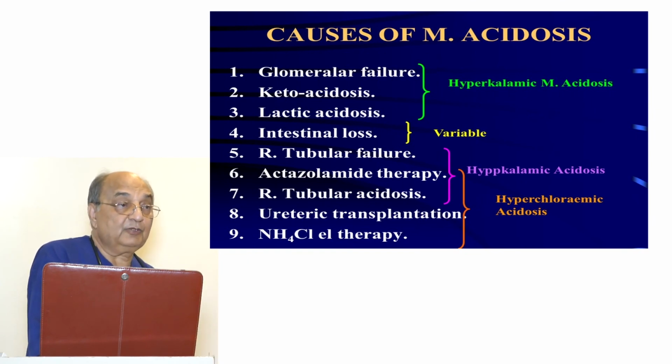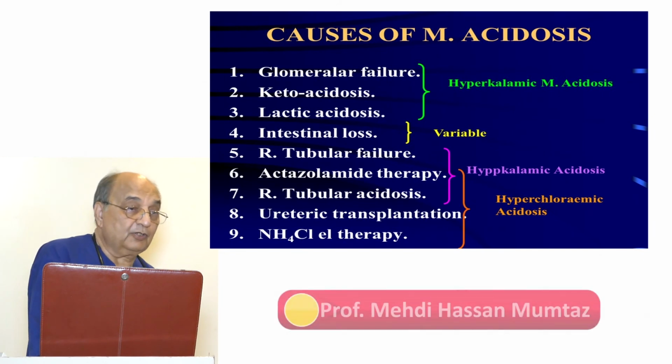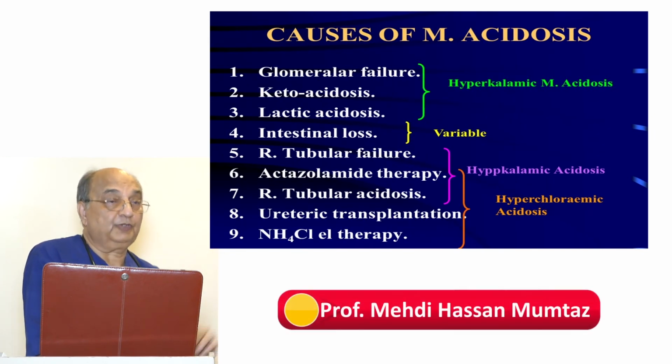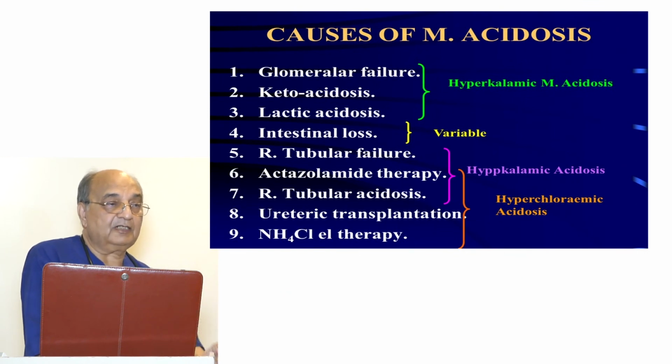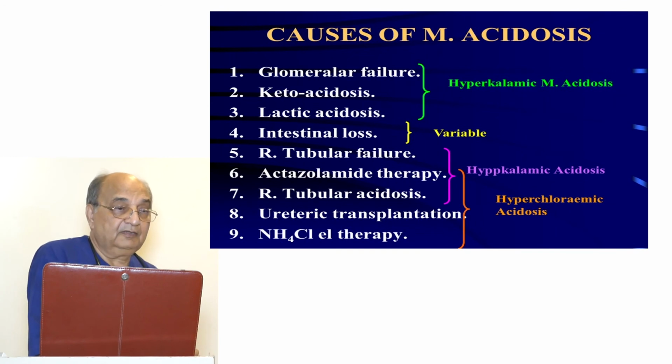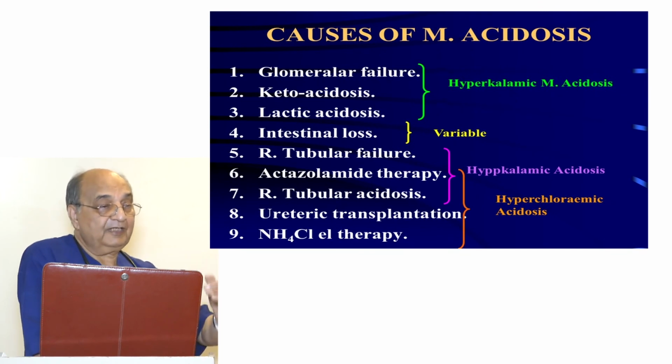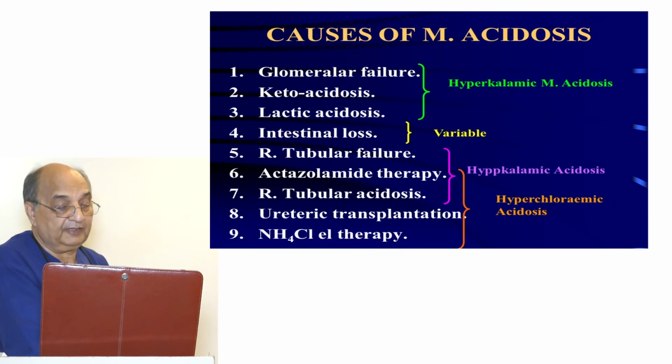The body goes into acidosis. As the chloride is reabsorbed, it causes hyperchloremia. So there will be hyperchloremic metabolic acidosis by the transplantation of ureter into the gut. That's why they advise the diet. These urologists give a specific diet so that the body should not go into acidosis. So this is what happens in ureteric transplantation.